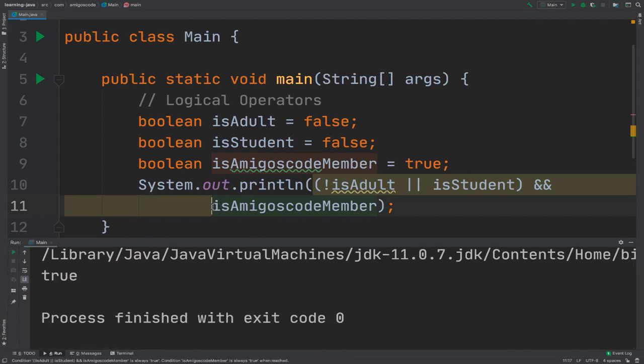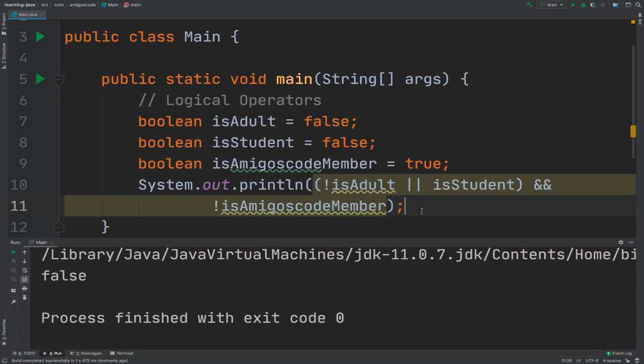Now if I say and is not Amigoscode member, I'm going to flip it, but you can see right here, currently you are an Amigoscode member. So if I run it, there we go. You can see that it is false, right? So this evaluates to true, but then this evaluates to false. And with ands, everything must be true.